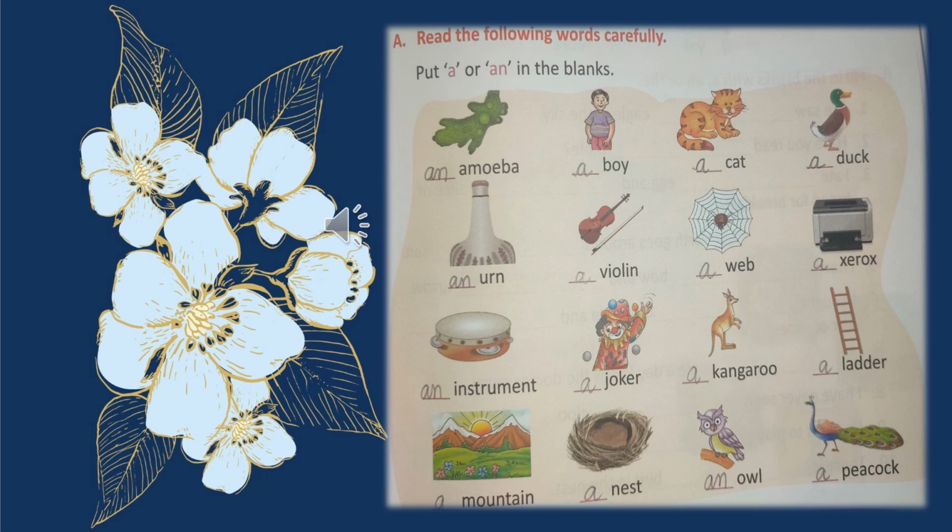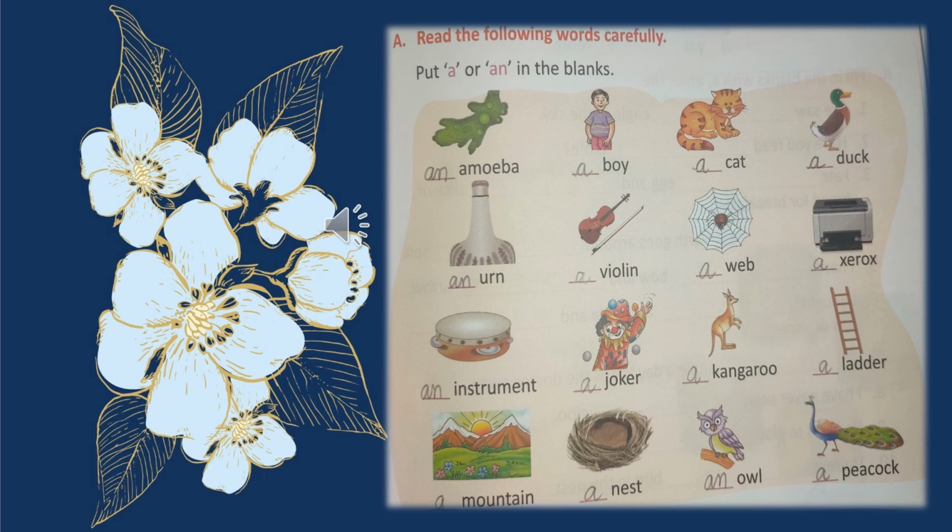Boy starts with b. B is a consonant, so we will write a. Cat starts with c, so we will write a. Duck starts with d. Again we will write a. Urn starts with u, so we will write an because with the vowels we use an.